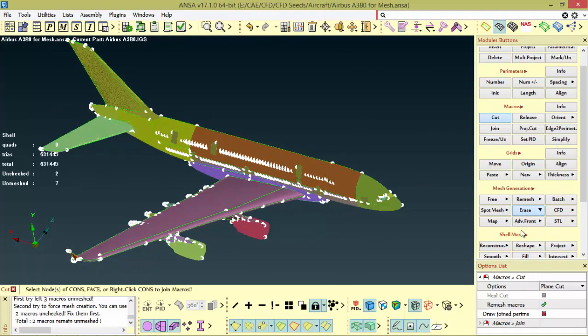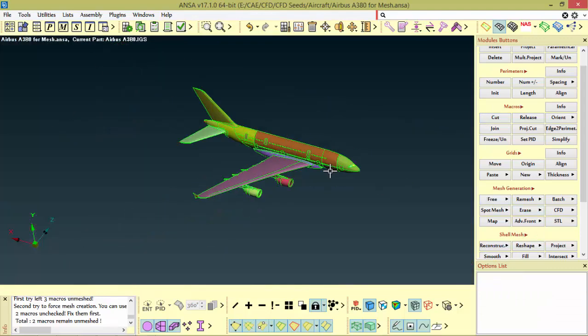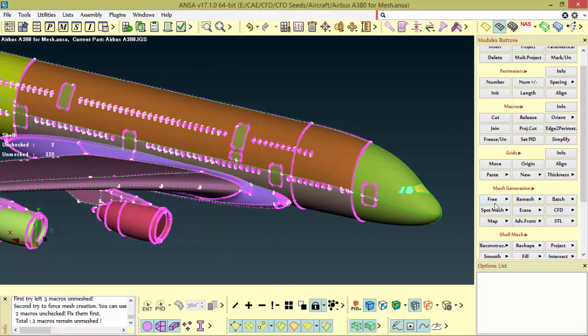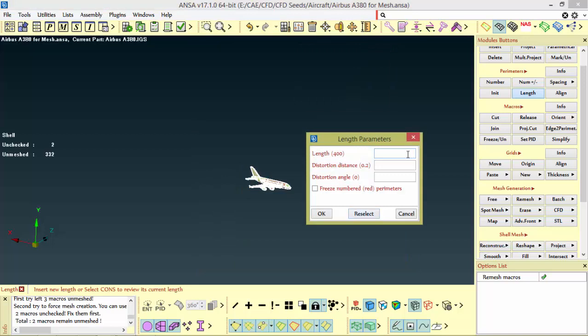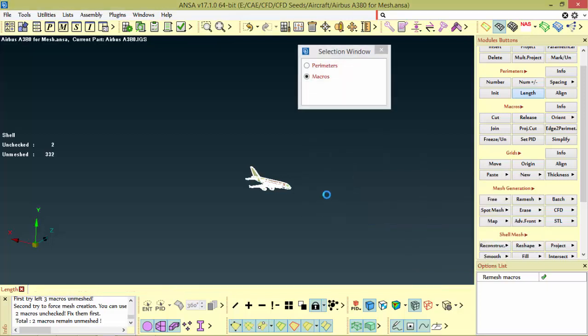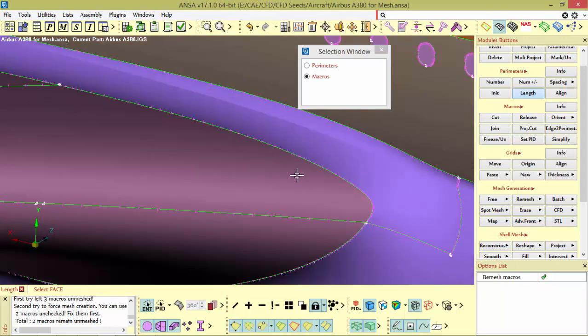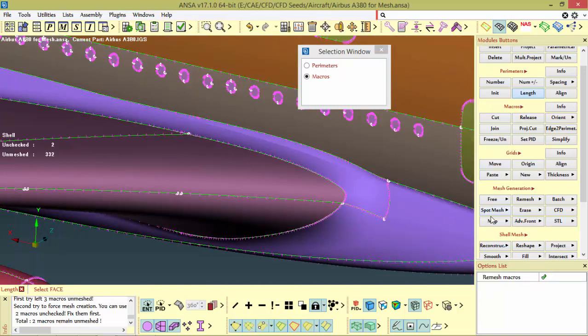So I simply erase the mesh. Now going to the part mesh, sorry, length and macros, 255, and my distortion, I am not setting any distortion. Okay, we need to apply mesh on the visible.